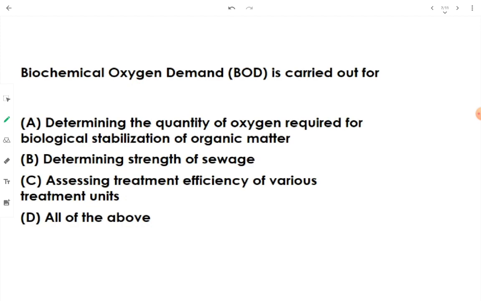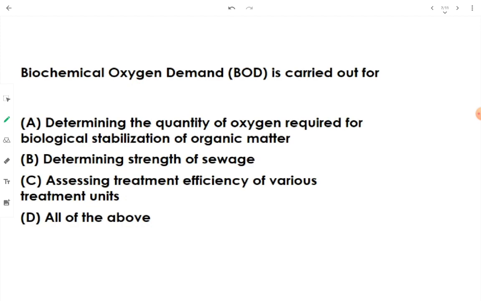Now see how we are going to assess or analyze the efficiency of various treatment units. We do one simple thing. When the wastewater is entering a specific treatment unit, and when the wastewater is being received at the outlet of that treatment unit, we collect the sample at both inlet as well as outlet, and from that we run the BOD test, and the before value and the after value is used to determine the percentage treatment efficiency of that specific unit.